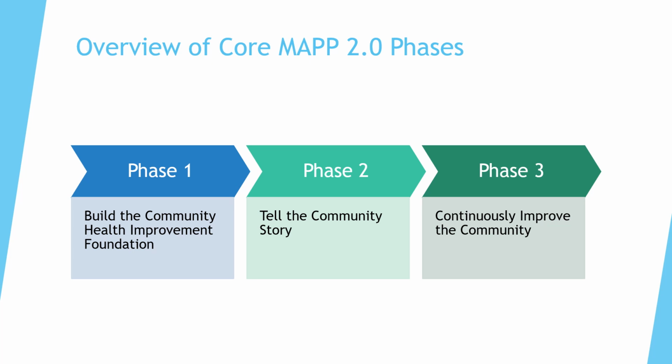Phase 3 is focused on action. It's where you move into the CHIP, applying what you've learned to prioritize and implement strategies. MAPP 2.0 emphasizes continuous improvement. So even after you act, you monitor, reflect, and adjust. This structure helps your health department stay aligned, responsive, and accountable over time.